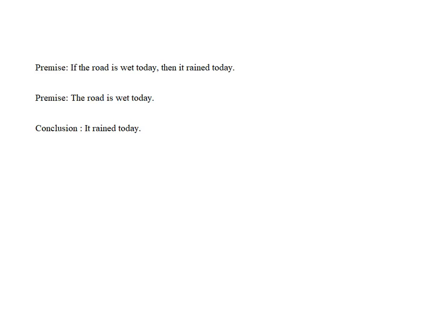Something to keep in mind as you are determining the validity of the arguments in this section is you're not trying to decide if a premise is true or not. We are assuming that the premises are true and then deciding if the conclusion then follows from those premises. So don't say that an argument is invalid because a premise doesn't make sense. That's not what you're trying to decide in the homework.